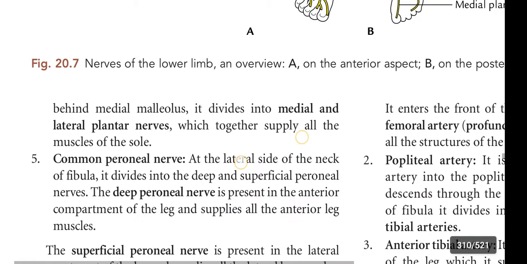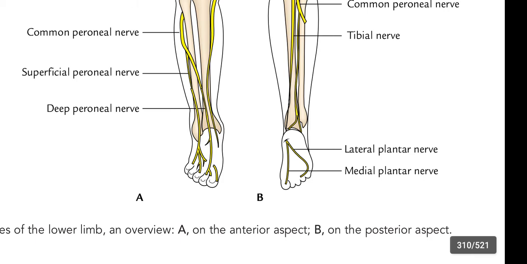Okay, this tibial nerve is present on the posterior side of the leg and behind the medial malleolus. This is the medial malleolus, this is the lateral malleolus.